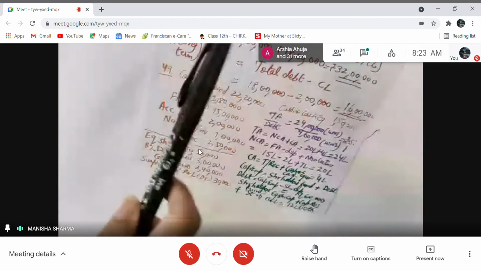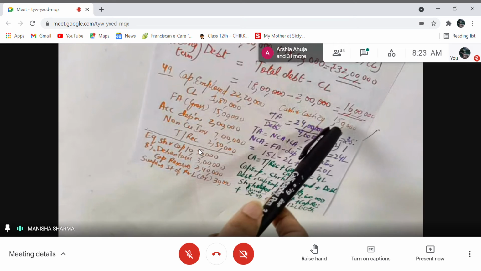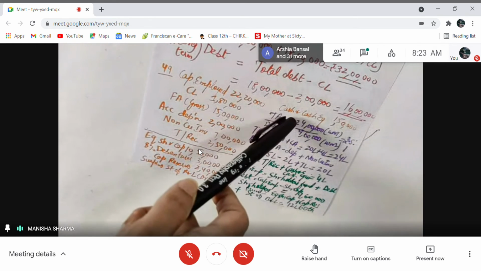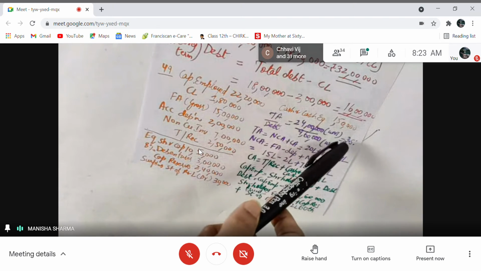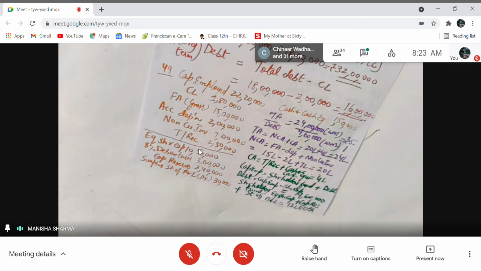So if you calculate debt, it is coming out to be 4 lakh 60,000 in this question. If I divide total assets by debt, I will get 2.5:1 as the ratio. So here, again, the sum is direct.